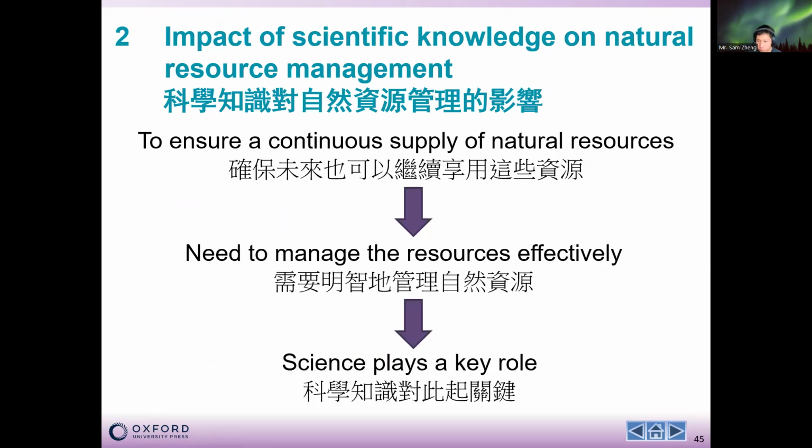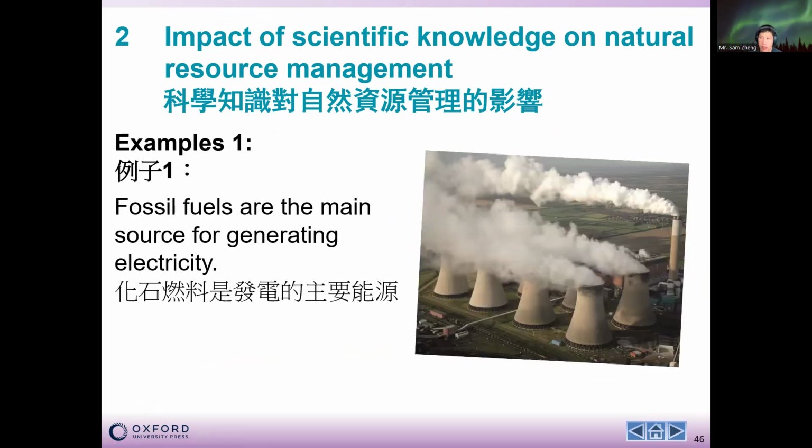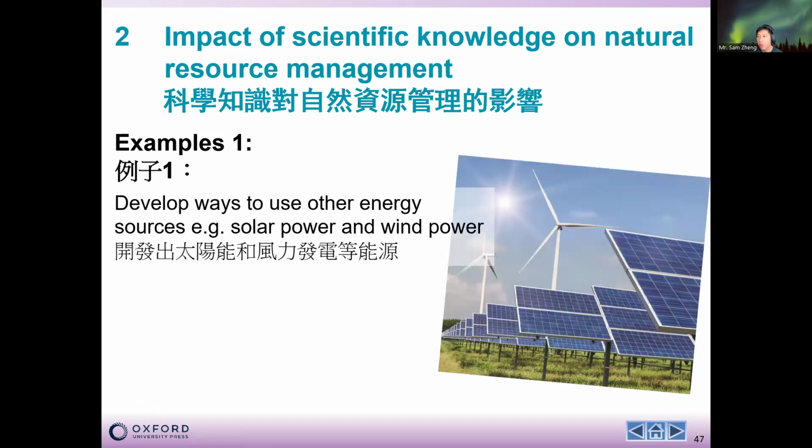Now, how does science play a key role in it? For example, we have fossil fuel, which is one of the main sources for generating electricity. But now we no longer rely on fossil fuel because it is limited. Once we burn it, then nothing, it's gone. So we will change to other ways to obtain electricity.